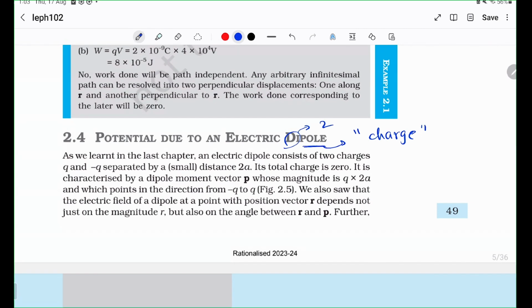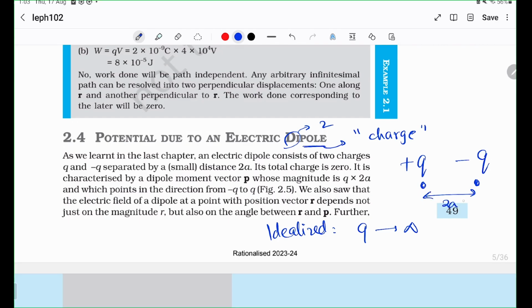But the special property of a dipole is that one charge is positive and the other charge is negative with the exact same magnitude, and an idealized dipole is when these charges go to infinity, and let's say they have a distance between them that is generally known as 2a.